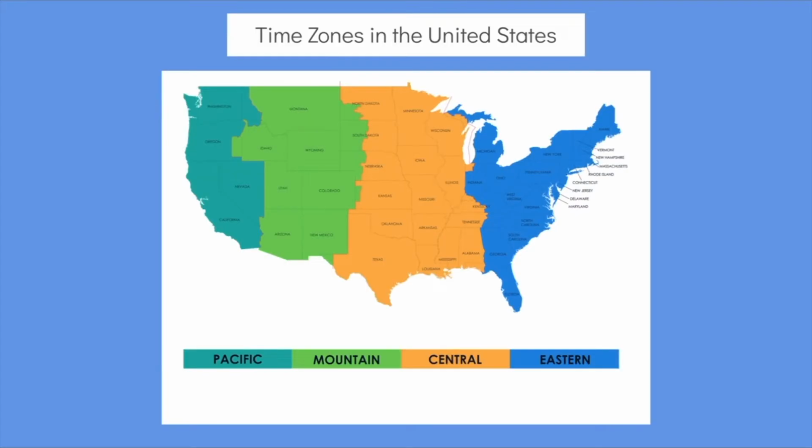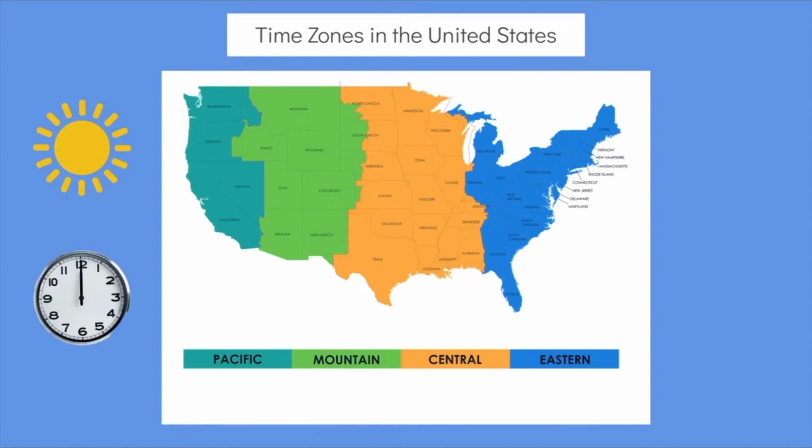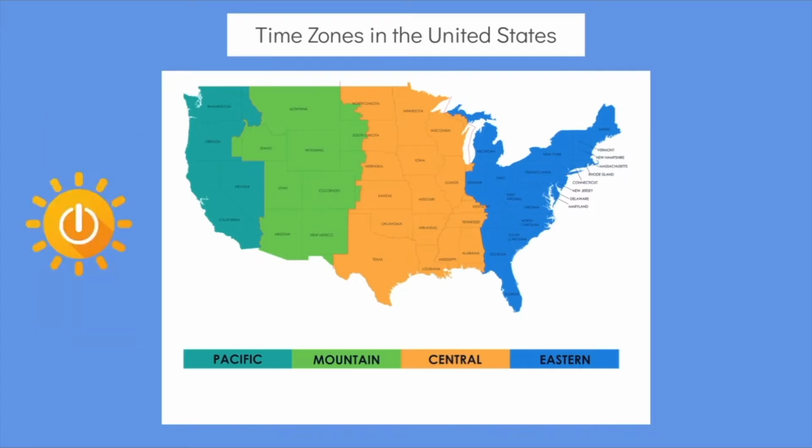Hi students! Today we're going to solve problems about time zones. The mainland United States is divided into 4 time zones: the Pacific Time Zone, Mountain Time Zone, Central Time Zone, and Eastern Time Zone. Why are there different time zones? As Earth rotates, different parts of the world get sunlight at different times. We usually think of noon as the time when the sun is directly overhead. Noon comes at different moments depending on where you live. Having time zones helps to match up the sunlight with a clock during daytime hours.